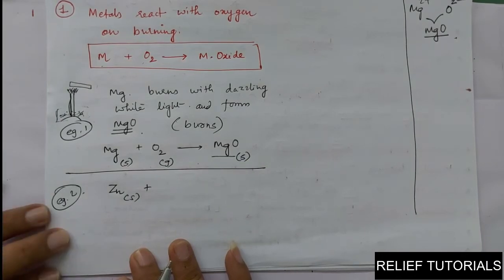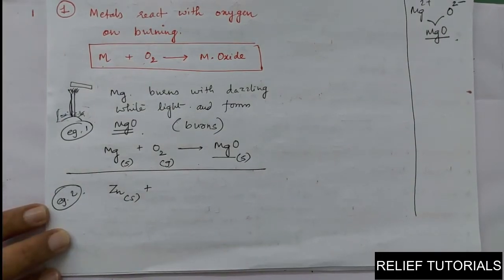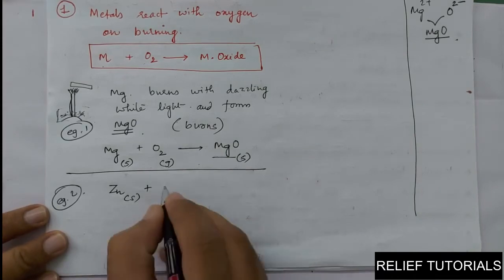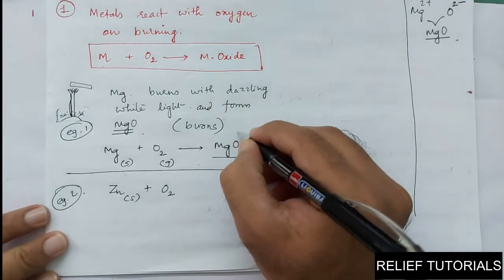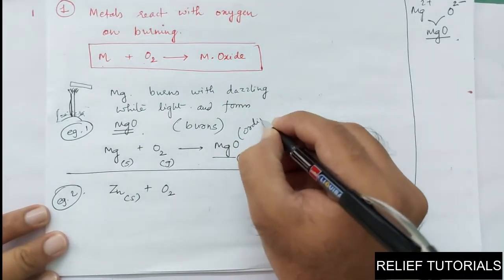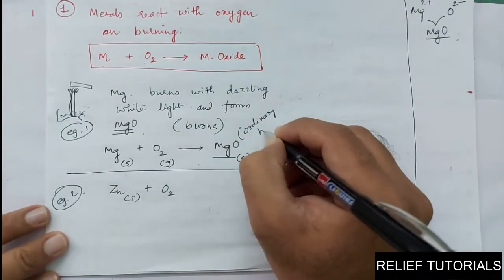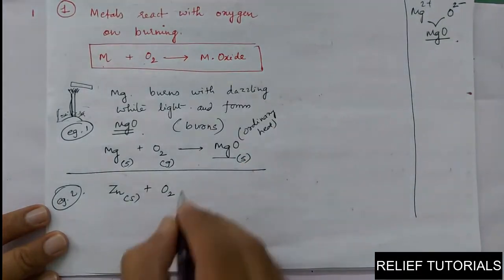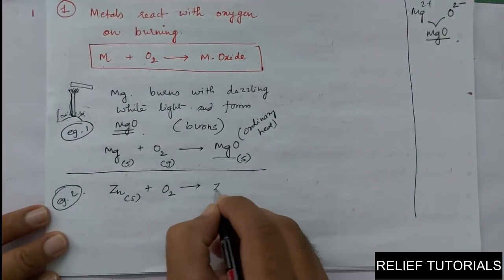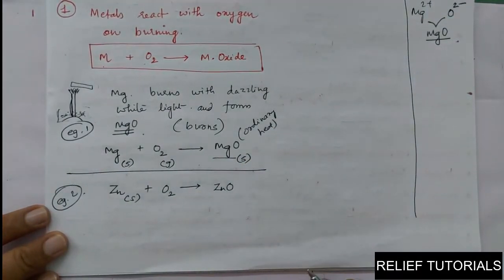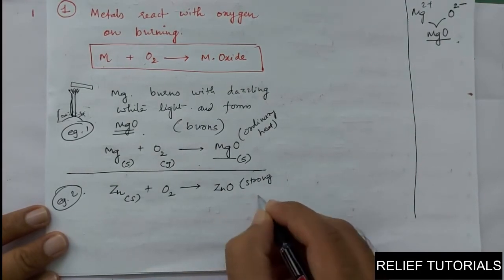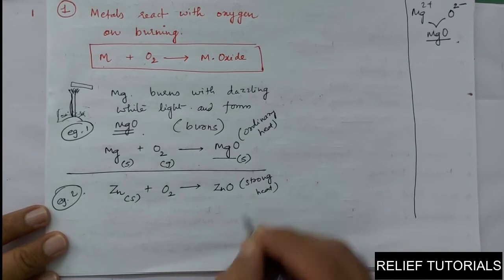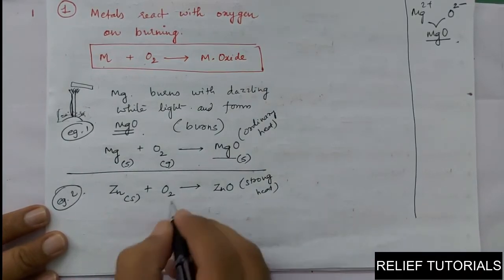It burns only on strong heating. We have to provide extraordinary temperature. Magnesium burns by ordinary heat, but zinc reacts with oxygen and forms zinc oxide only by strong heating.